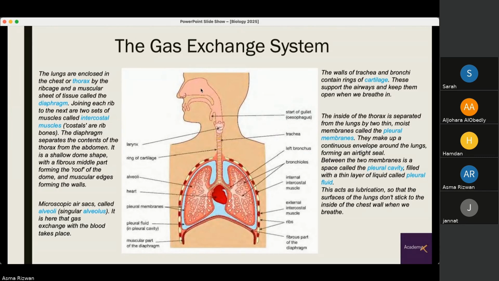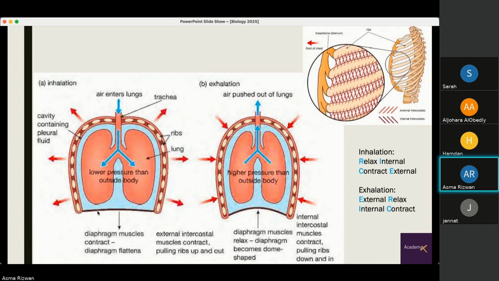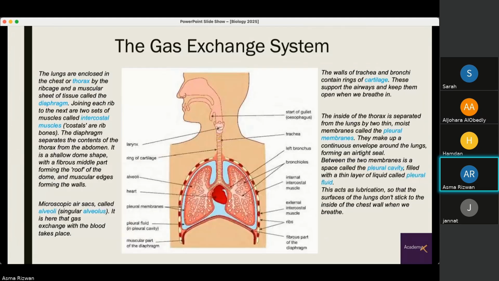So what is happening is we breathe in through the nose, or let's say the mouth. The air goes through our trachea, goes into the bronchi, right? And then passes into the bronchioles. How are we inhaling? We need to create a pressure difference, right? So once we inhale, this diaphragm right here flattens into this position. When it flattens, it widens our chest cavity, our thoracic cavity, and the air pressure inside our lungs is less. So the air can easily move into our lungs. The rib cage also expands.